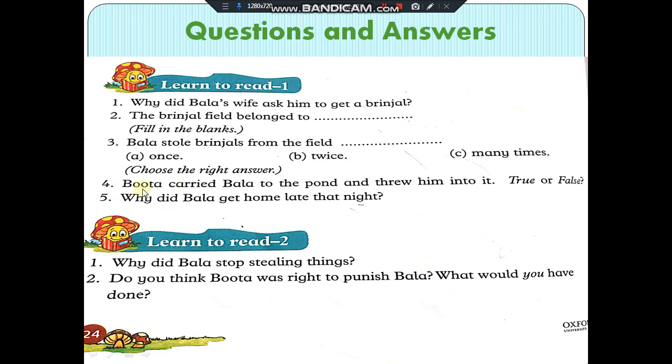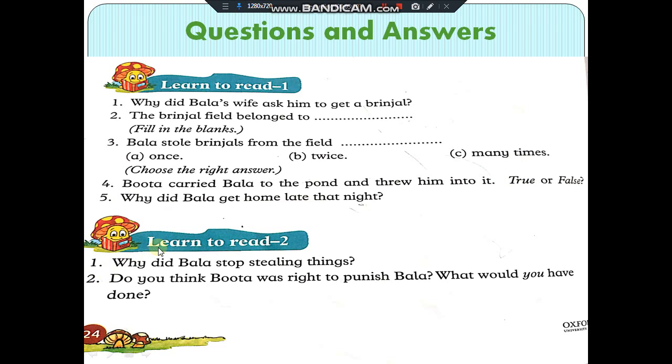Number 4, Bhuta carried Bala to the pond and threw him into it. Now this is a true or false statement. You have to select the correct one. Number 5, why did Bala get home late that night?